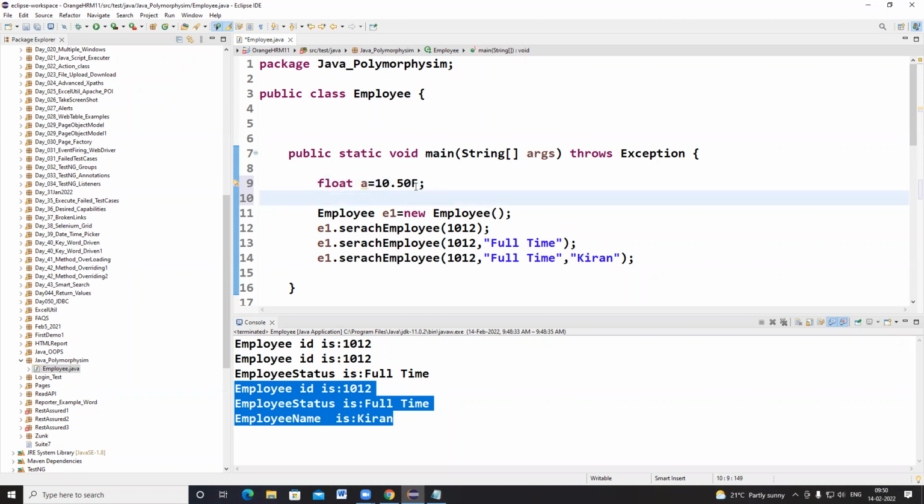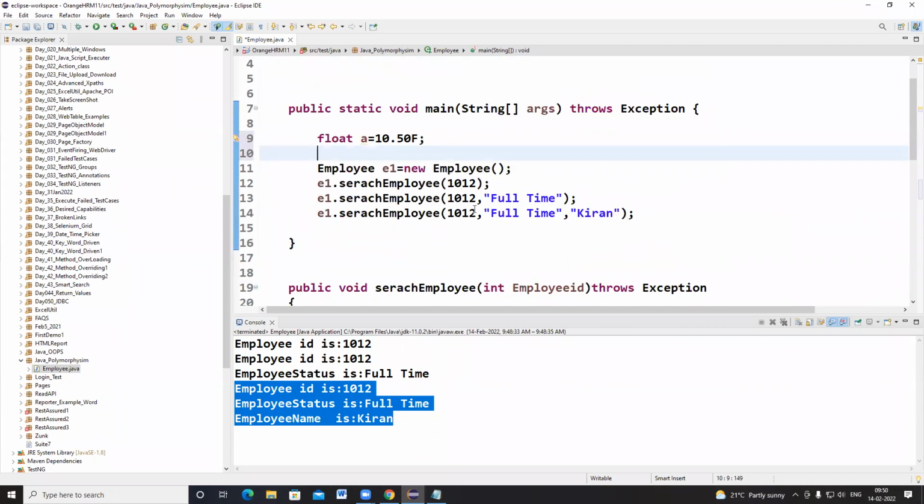Okay, we have to declare this value like this. Suppose I want to give the value 10.50, so I'm giving it like this.